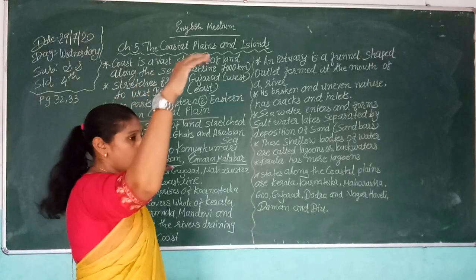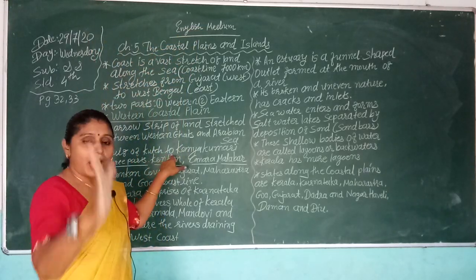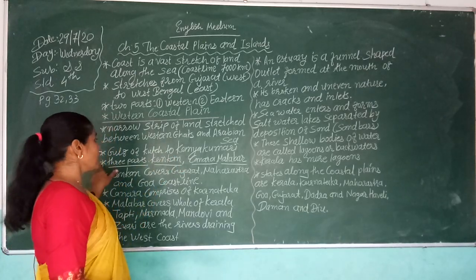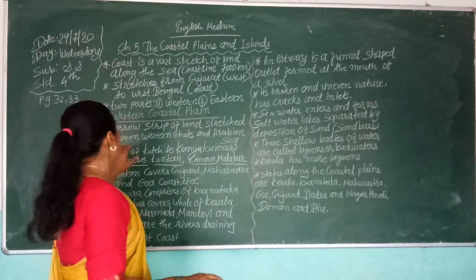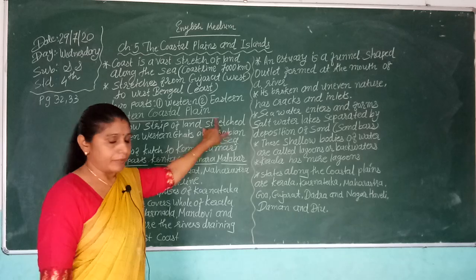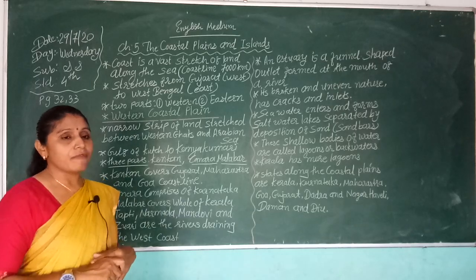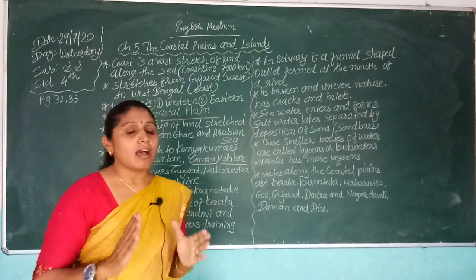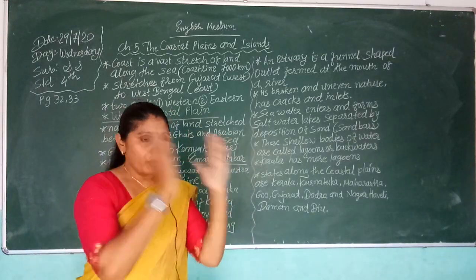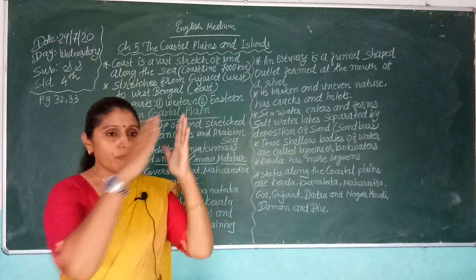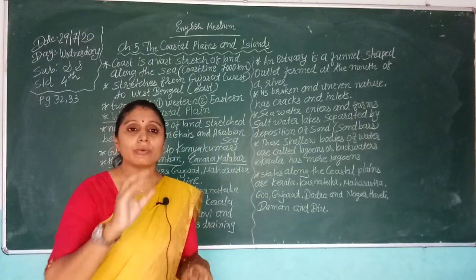Now the Gulf of Kutch in Gujarat. It starts from the Gulf of Kutch and goes down to Kanyakumari. This stretch from the Gulf of Kutch to Kanyakumari is the western coastal plain. It is divided into three parts.